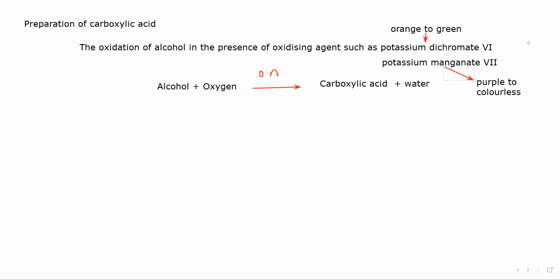Oxidizing agents help in oxidation, or help in the addition of oxygen. By showing a color change, we can identify that it has been oxidized, or oxygen is added. So alcohol plus oxygen gives carboxylic acid plus water. If I write a general equation, or rather a specific one, if I write propanol plus oxygen, what will be the product when propanol is oxidized in the presence of an oxidizing agent?